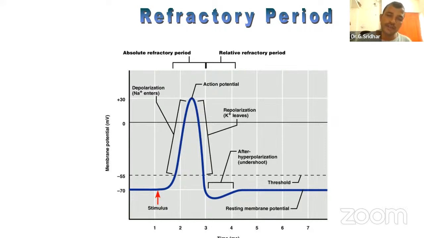Then the lazy channels which you find in our cell membrane, that is, the potassium channels, will open. When the potassium channels open, cationic charge will efflux. Then the potential is coming down. That is called repolarization. Okay.